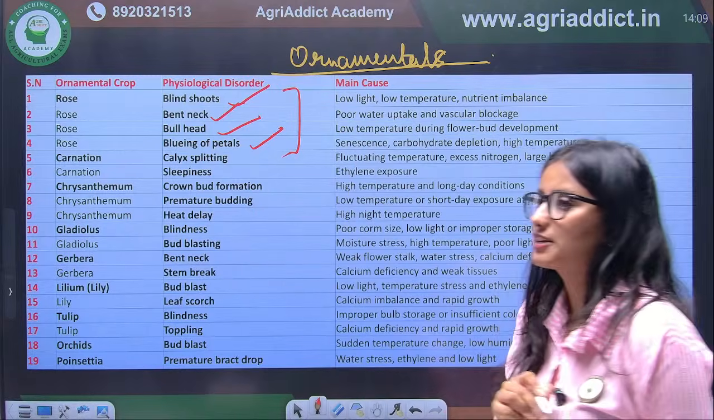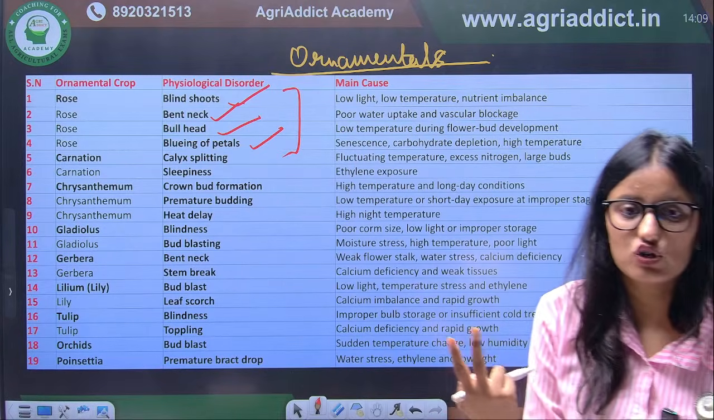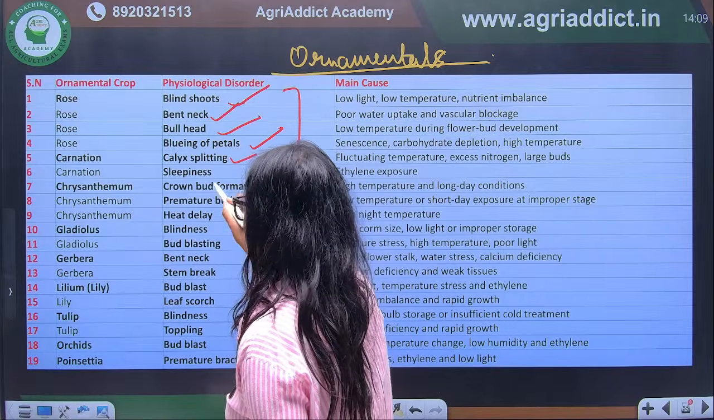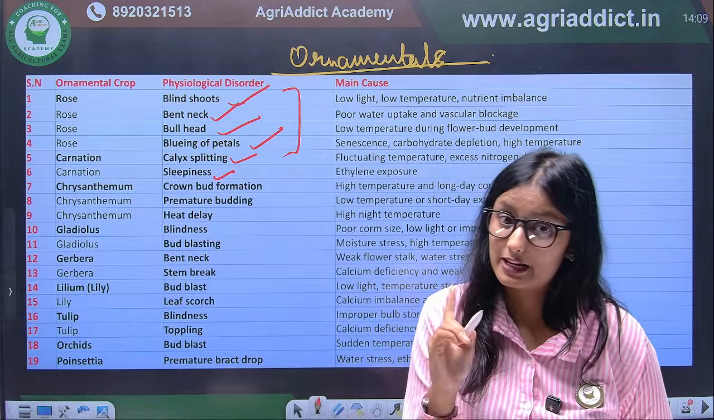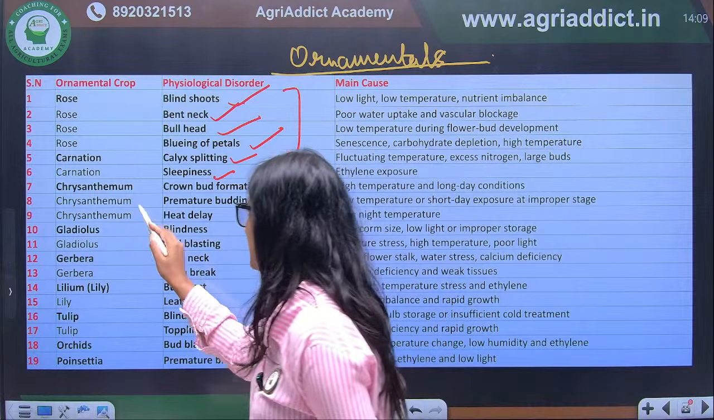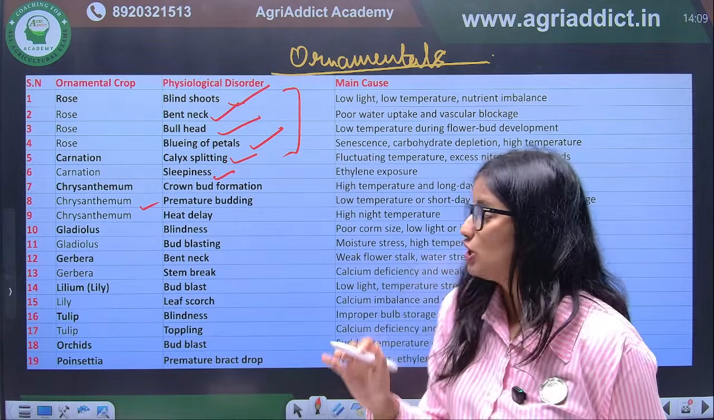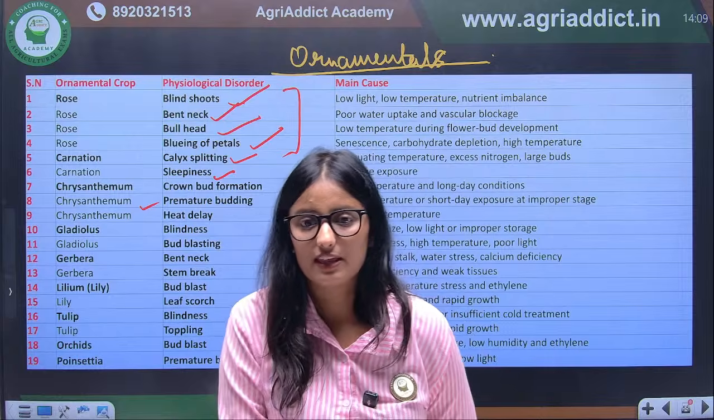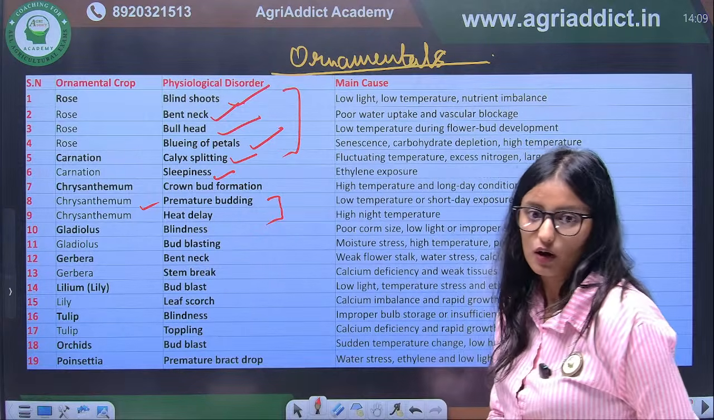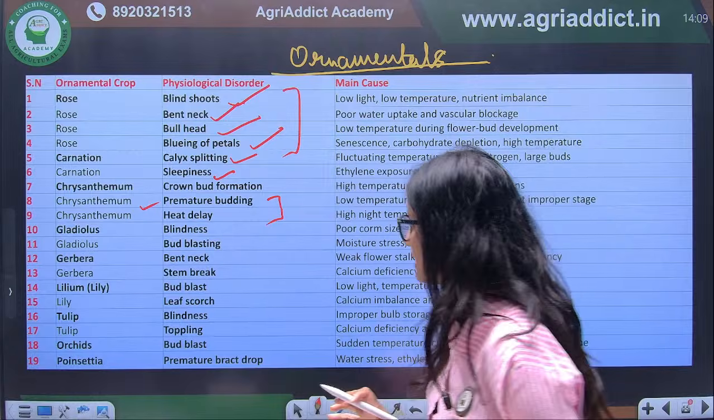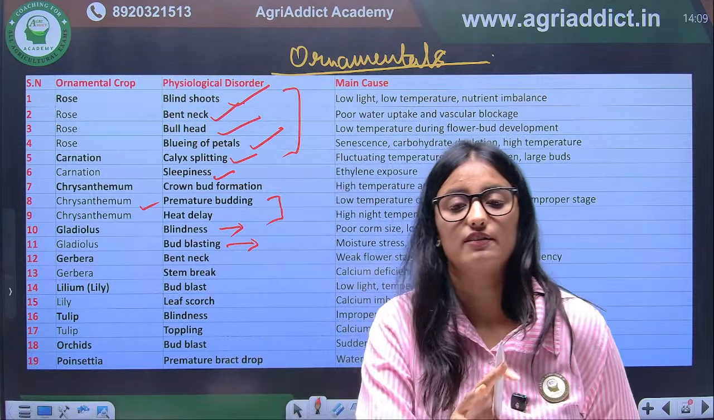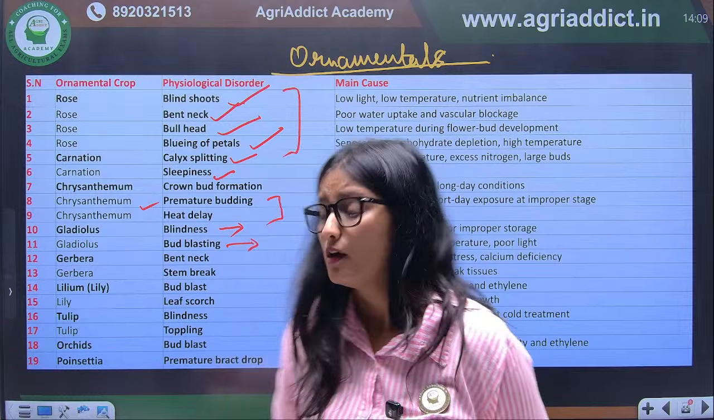When we talk about carnation, there are two different physiological disorders in the carnation. One is calyx splitting, other is sleepiness. Sleepiness is again a physiological disorder of carnation itself. Okay. Next we have chrysanthemum. So there are again two disorders of chrysanthemum. First is premature budding and heat delay. Okay, when we talk about gladiolus, bud blasting and blindness are the two important physiological disorders of the gladiolus.